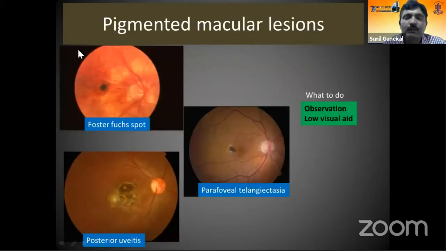The other cause for the central patch is pigmented scars in the macular region. If you see a myopic patient with a pigmented patch in the center of the eye, it could be Foster-Fuchs spots. Sometimes a healed central choroiditis or posterior uveitis can cause a scar, or macular or parafoveal telangiectasia can also have pigmented clumps. All these things can produce a central patch in the eye.